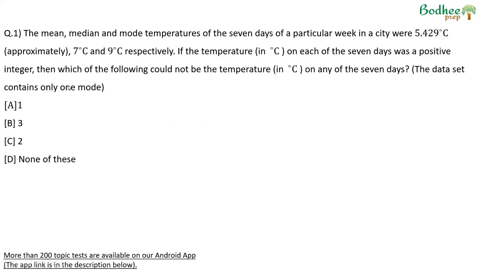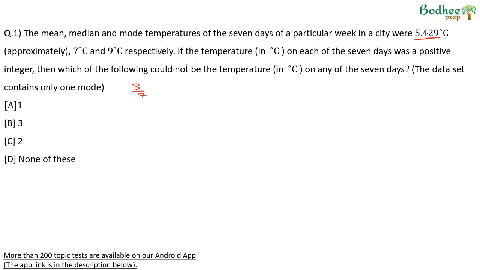If we look at the questions, the first one says the mean, median and mode of the temperatures of the 7 days of a particular week in a city are 5.429, 7 and 9. Now, 0.429 would be 3 by 7. This is a number that we would have remembered by now, from the basic application of percentage.